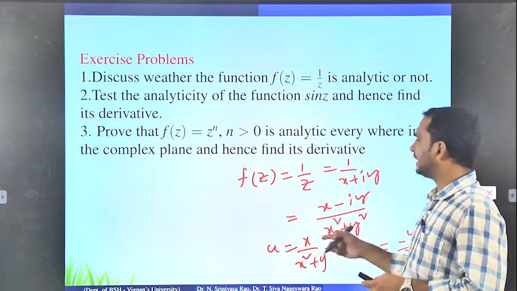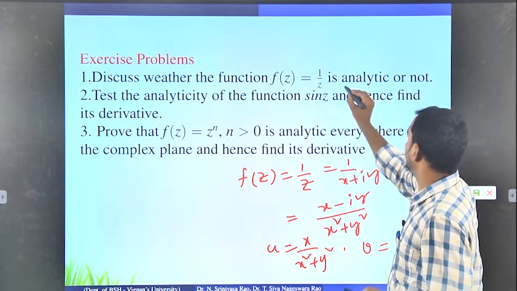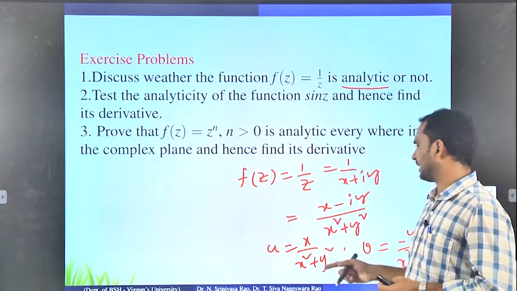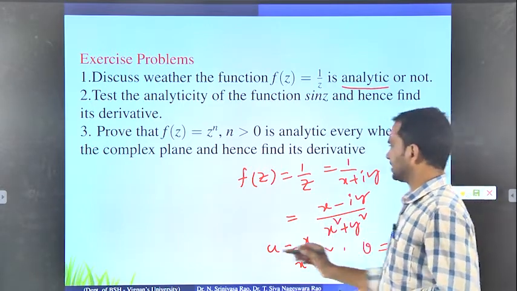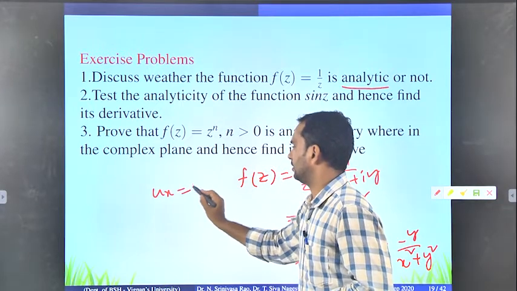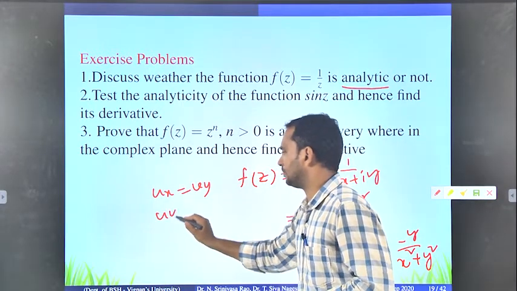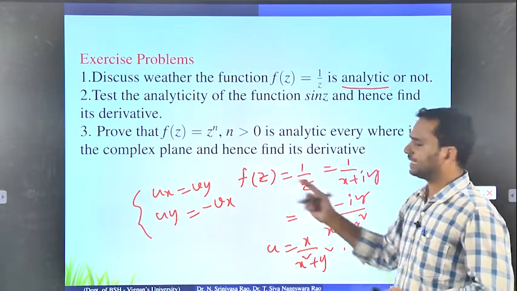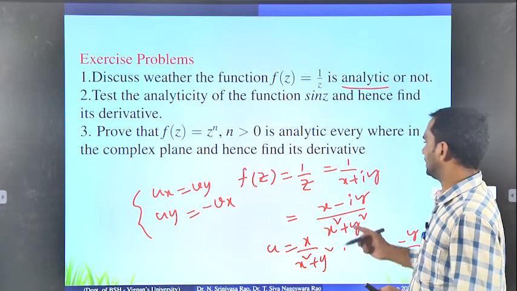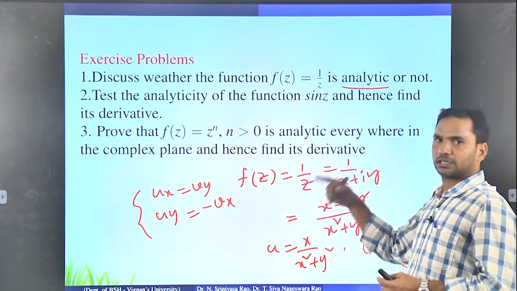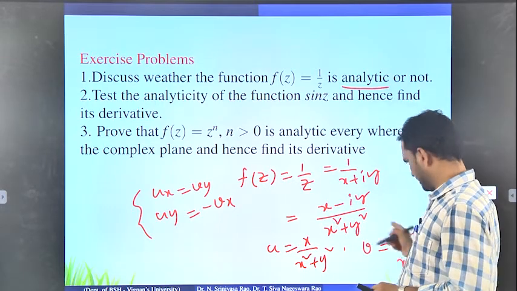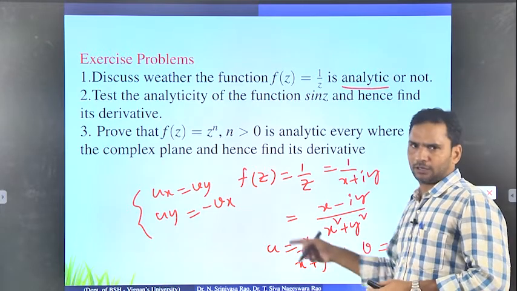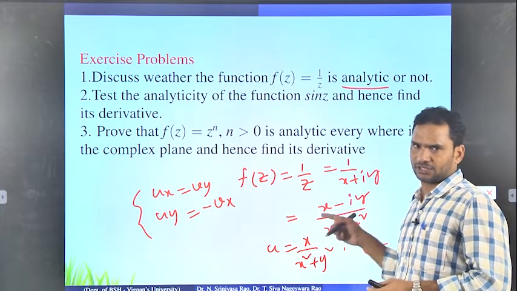Generally, when checking for analyticity, first we check the CR equations: ux equals vy and uy equals minus vx. These are the conditions. If it satisfies them, one more condition also needs to be checked. Since it is a rational function, we do not need to worry about whether all the first order partial derivative functions are continuous.